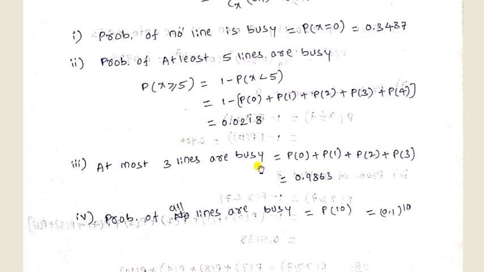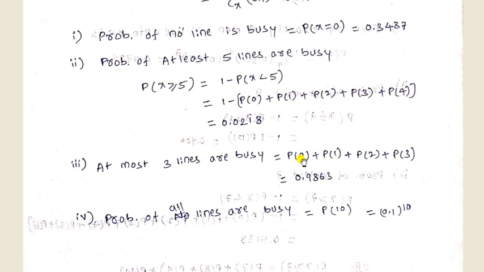Third one is at most 3 lines are busy. At most 3 means you start from 0, 1, 2 and 3. Whatever number they give, up to that number you have to repeat here. Suppose they give at most 6 lines, then you have to write P of 0, P of 1 up to P of 6.